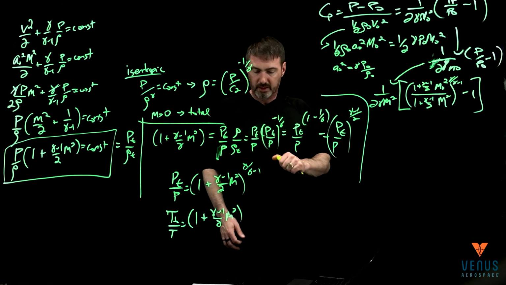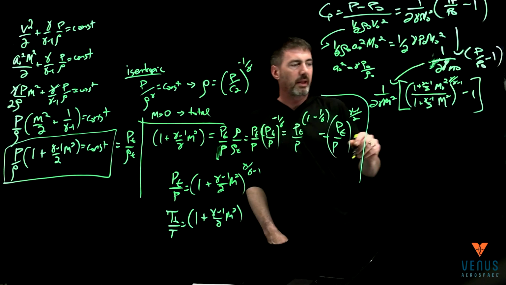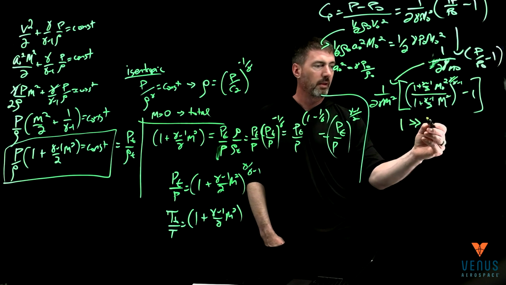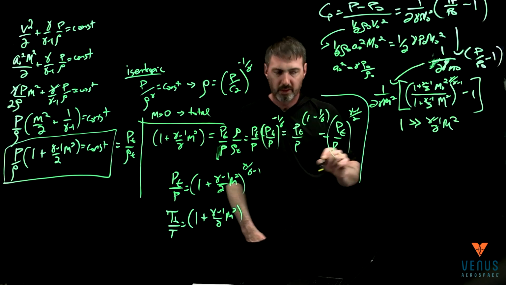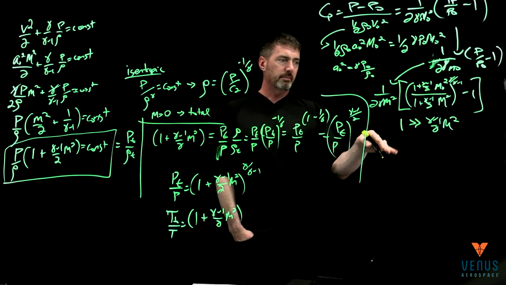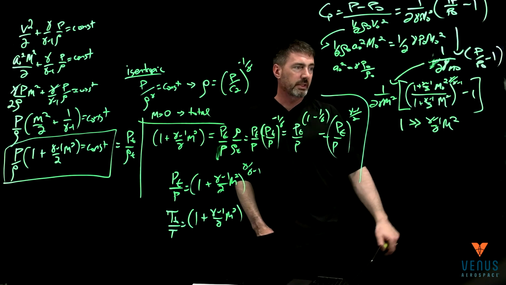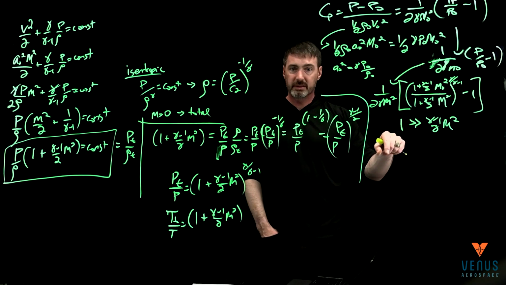Okay, and then furthermore, what we're now going to say is if 1 is far greater than gamma minus 1 over 2 Mach squared. So, you know, if it's compressible but kind of small, then we can actually expand this term, right? This is the Taylor series expansion.